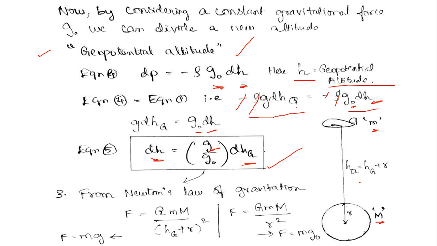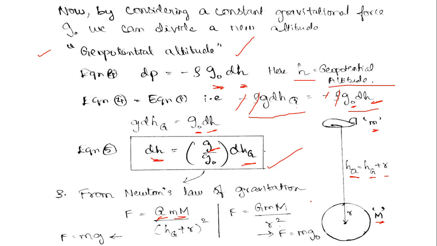The absolute height between these is the combination of geometric height, that is from the surface to the airplane, plus the radius of Earth. We know that from Newton's law of gravitation, the force of attraction between these two masses is equal to the gravitational constant, capital G, times the product of masses, that is this mass and this mass, divided by the square of the distance between them, that is r.